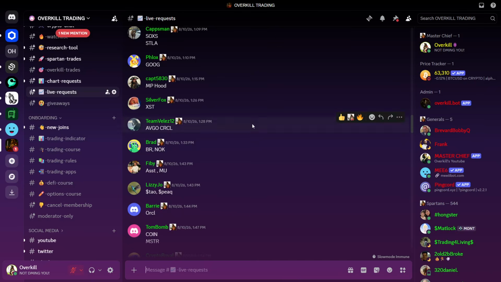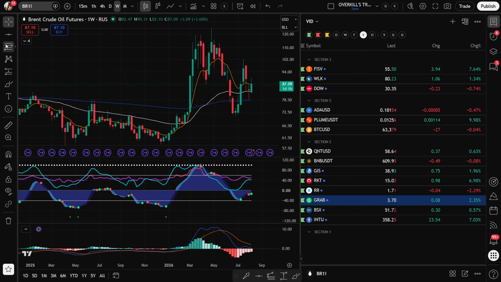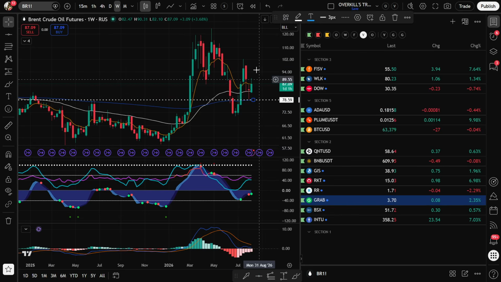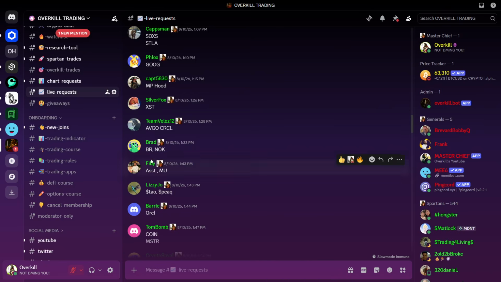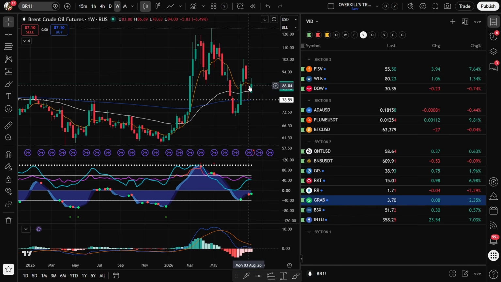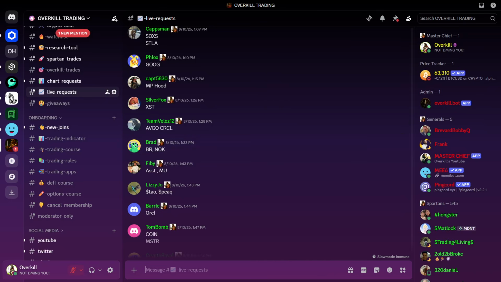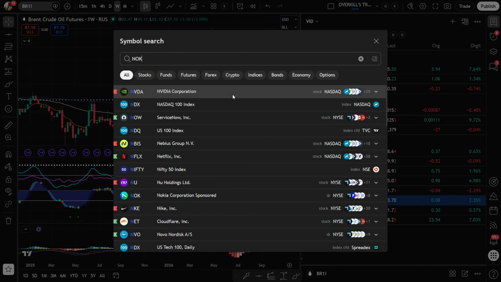BR, this is oil and gas, it looks like. Crude futures. Looks good. Just use a stop loss at $78. Okay, got the green dot. Just use the stop loss at that previous low right there. What else we got? NOK. That is Nokia.